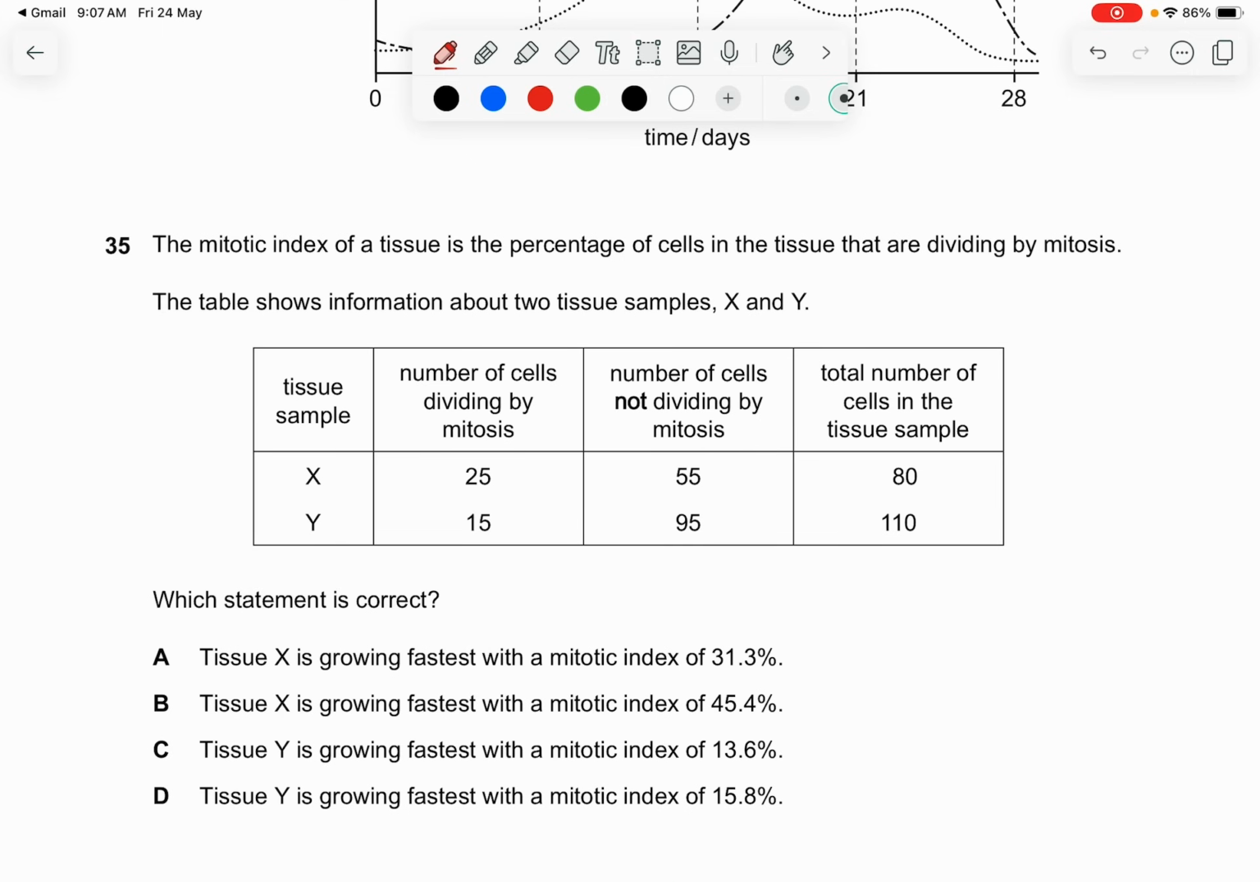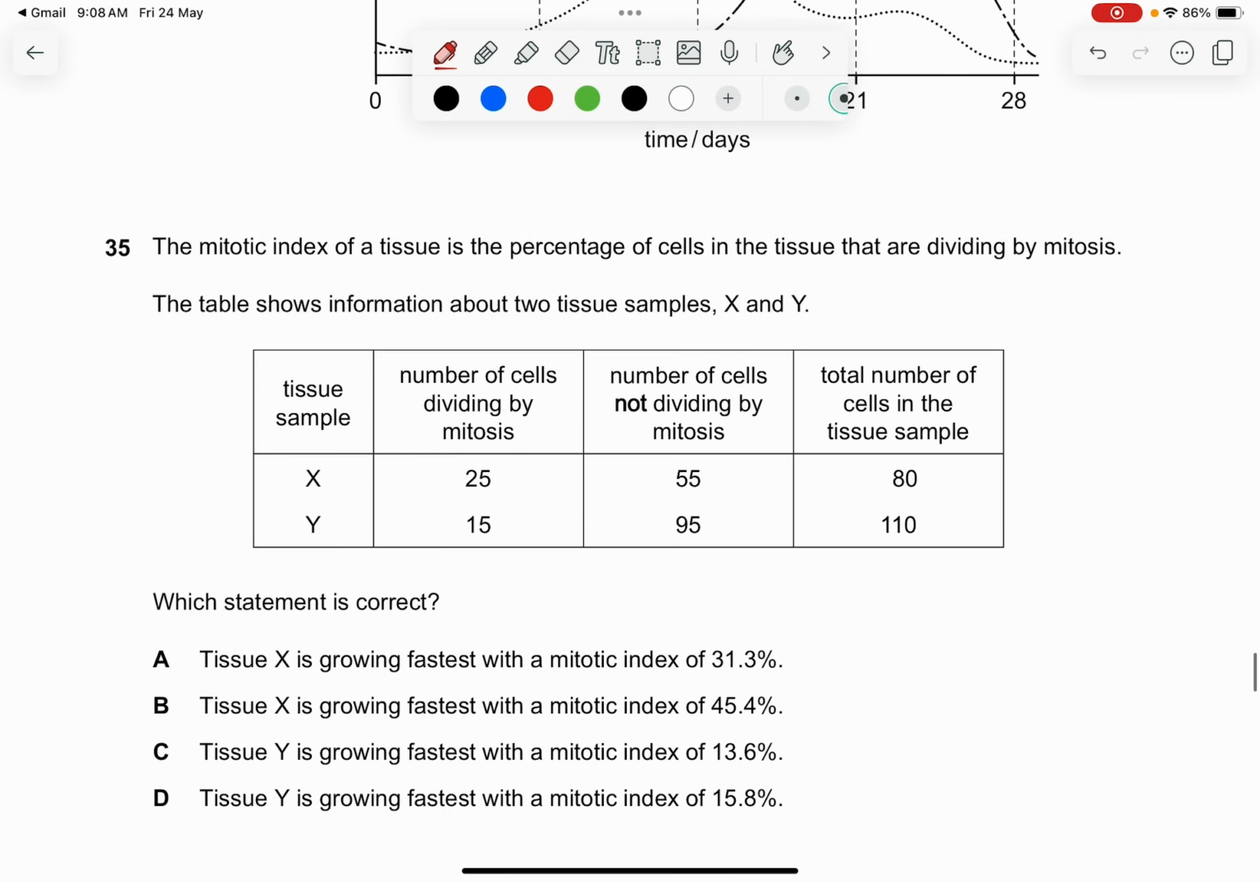The table shows information about two tissue samples X and Y. So which statement is correct? You have to divide here and there to get your answer. So let's see. Tissue X is growing faster with a mitotic index of 31.3%. So the answer is A. You just use percentage to calculate. You should get your answer as A.